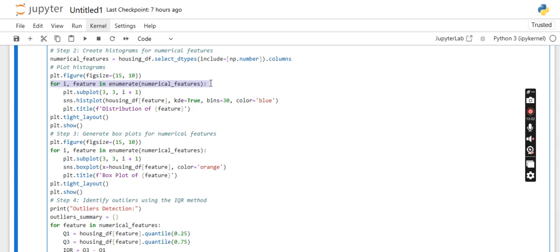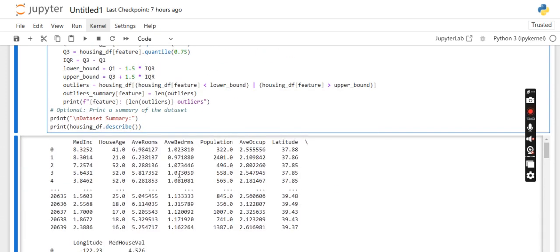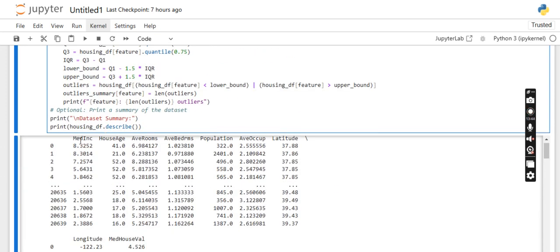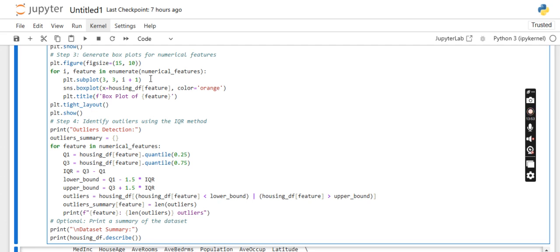For example, it will iterate through all the numerical features. We are storing each of the features. First it will iterate through median income, then through house age, then through average rooms. So we are using enumerate to iterate through all the numerical features.